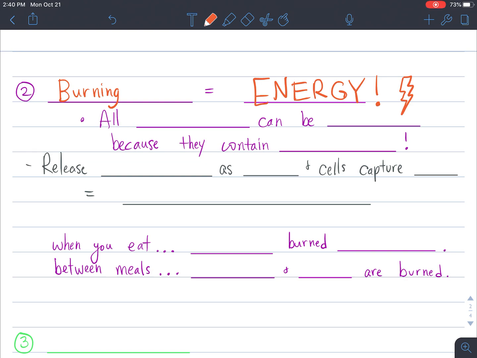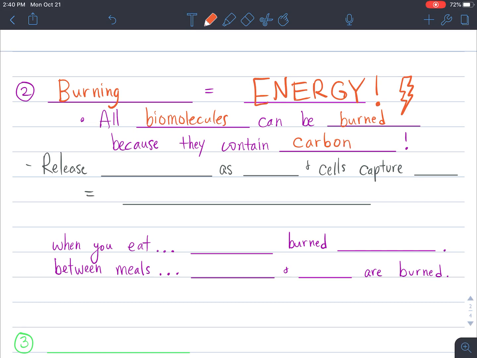And therefore, all biomolecules, regardless of whether it's a carbohydrate, a fat, a nucleic acid, or a protein, can be burned. This is because they all contain carbon.